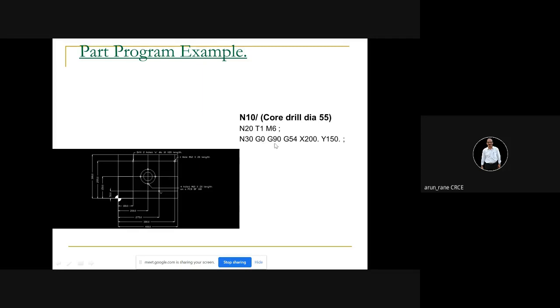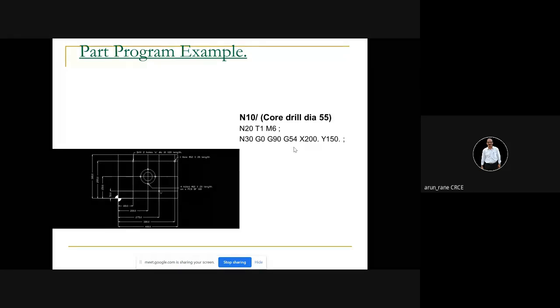G0 is rapid, G90 is absolute, G54 is the work offset. Like I have been telling you, your machine must know where your program 0 point is, this point. So this point you are specifying in G54. G54 is again an offset page where you write where it is from the reference point, that is from this point.